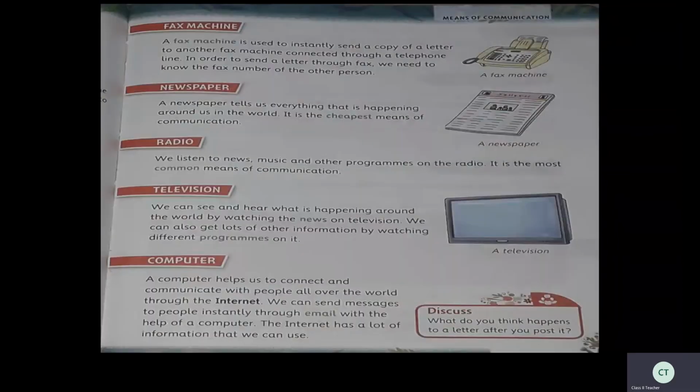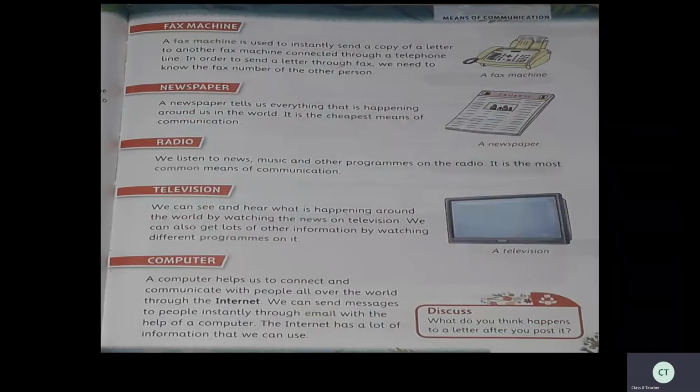fax machine. A fax machine is used to instantly send a copy of a letter to another fax machine connected to a telephone line. In order to send a letter through fax, we need to know the fax number of the other person. So this we can't see everywhere. Very few offices or institutions have a fax machine. So it is used to instantly send a copy of a letter. So here, instead of a message, we can send a letter directly.